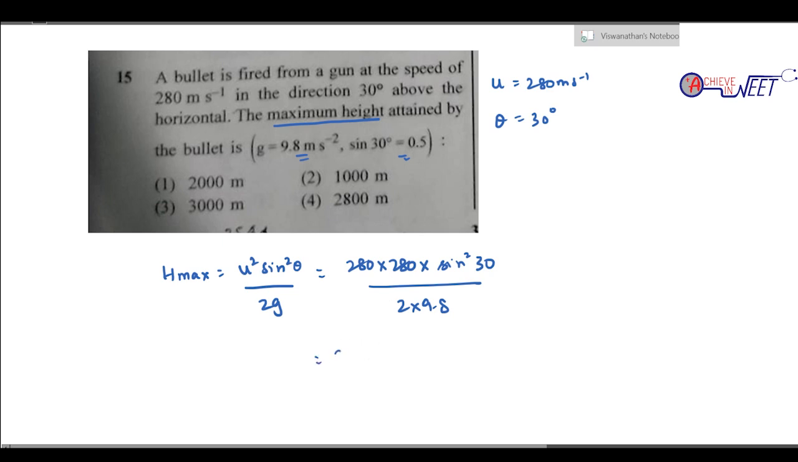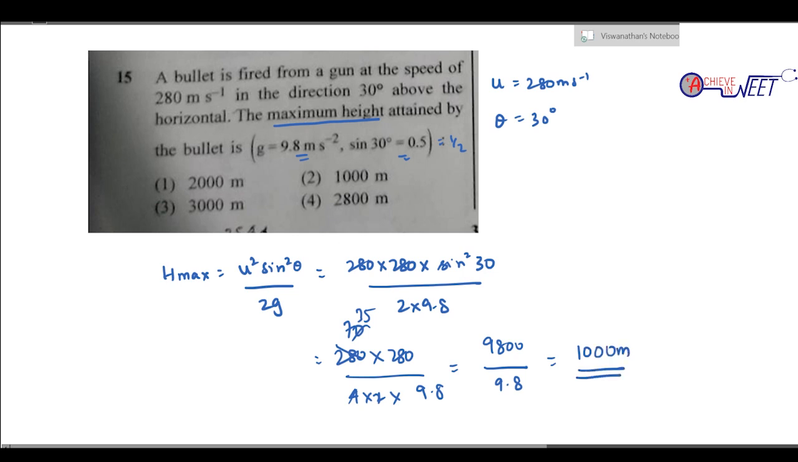So 280 into 280, let's keep it as it is. Sin square 30, sin 30 is 0.5, which is 1/2, so the square becomes 1/4. So divided by 4 into 2 into 9.8. When we solve, 4 2s are 8. So what will this come to? 280 divided by 4 is 70, and 70 divided by 2 is 35. So it's 35 into 280 by 9.8. If you multiply, you'll get 9800. 35 into 280 is 9800, divided by 9.8 is 1000 meters. So the height is going to be 1000 meters.